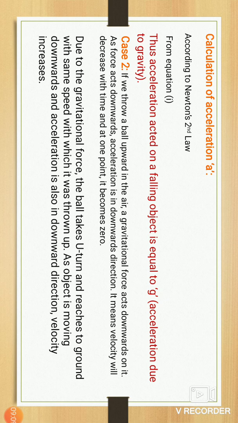When it reaches a maximum height, the ball stops at a particular height, and the velocity there is zero. From there the gravitational force acts on the ball, and it drops down on the earth at high speed.